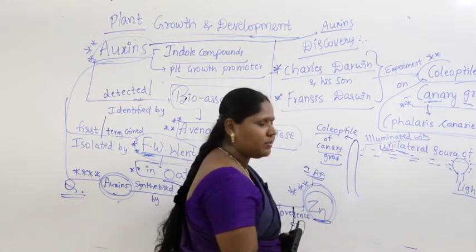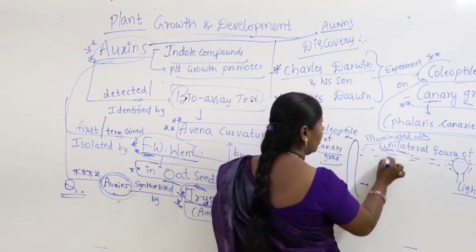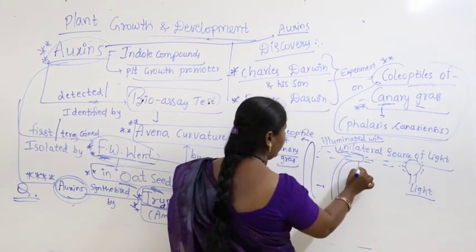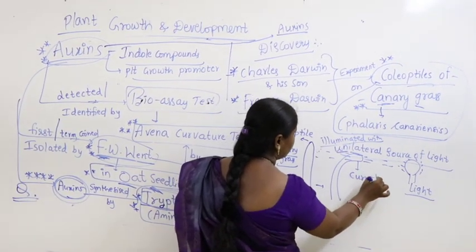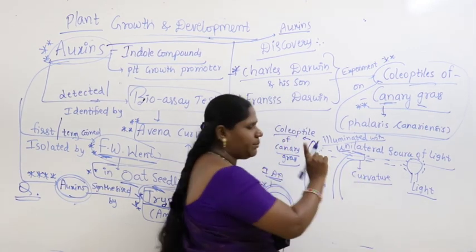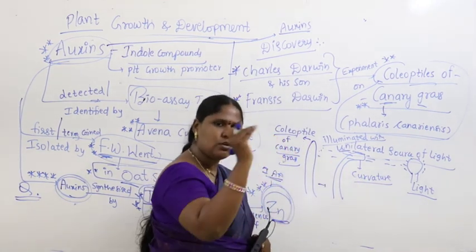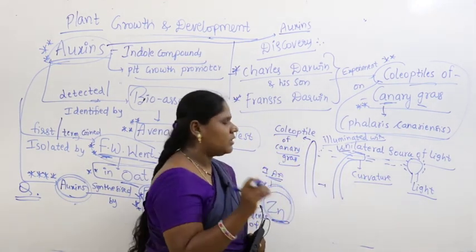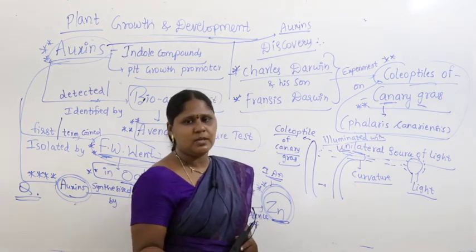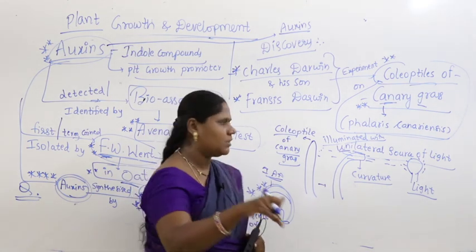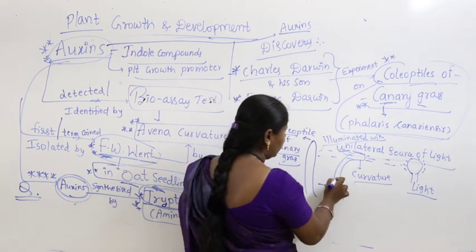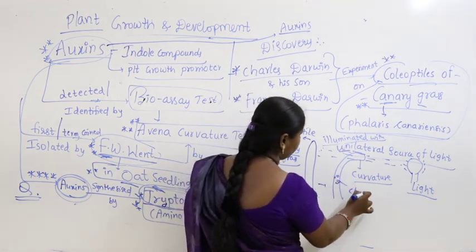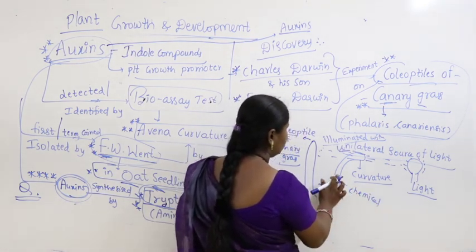Then after some time they observed a curvature in the tip of the coleoptile. The tip of the coleoptile is bending towards the sunlight. They thought something is responsible for the curvature.